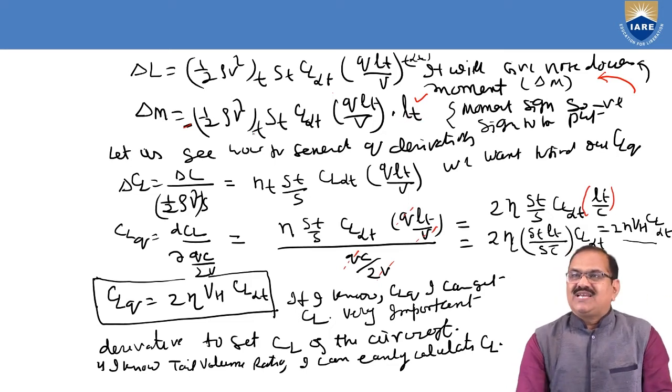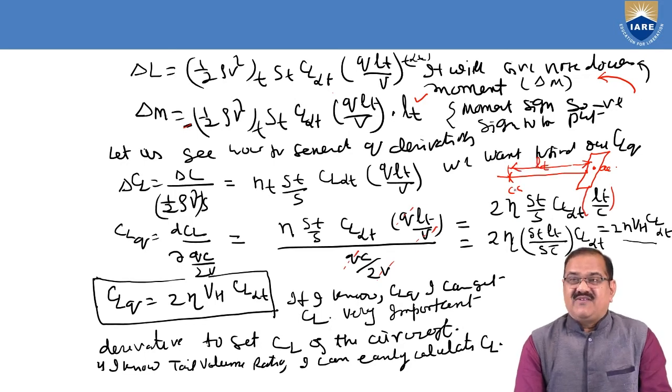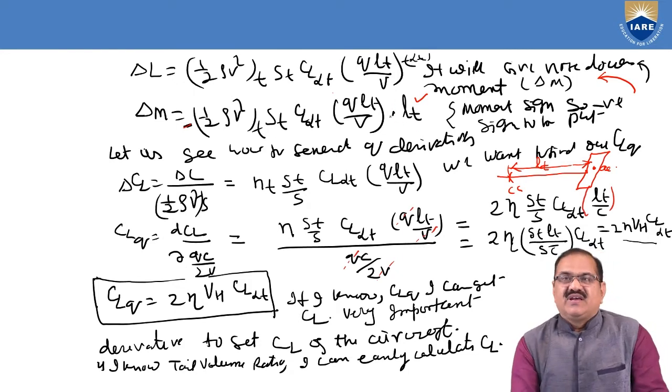You can see here, this is the AC of the tail and here is the CG of the aircraft. This distance from the AC of the tail to the center of gravity of the aircraft is called LT. So this LT we have to multiply, then we will get the moment.